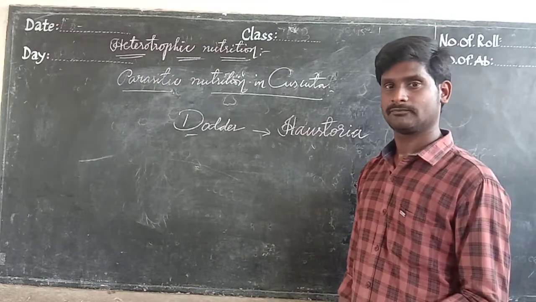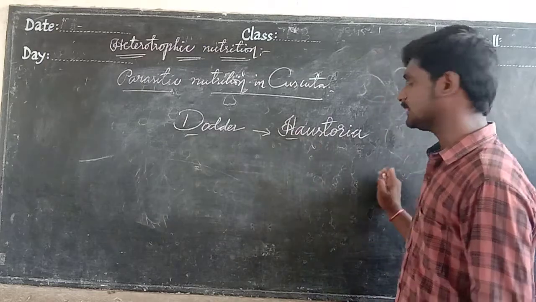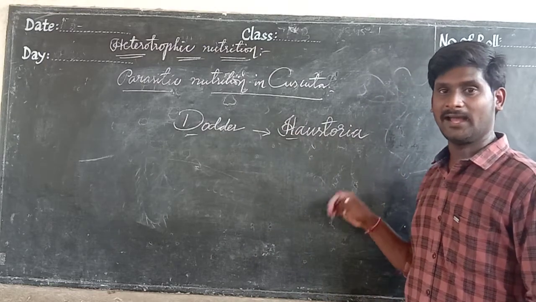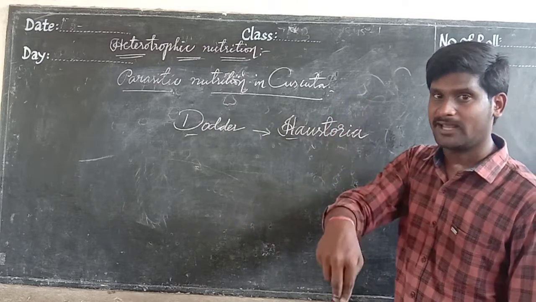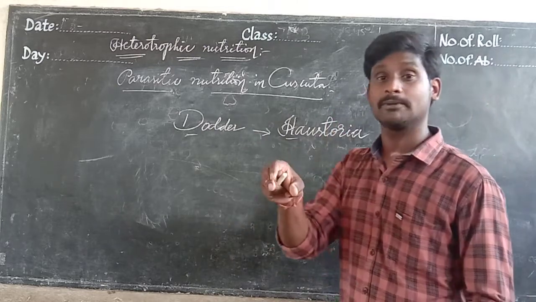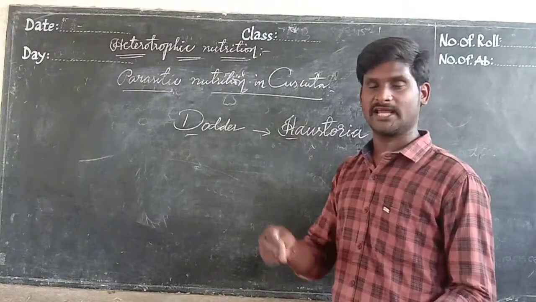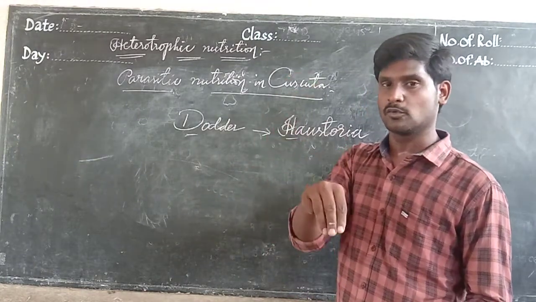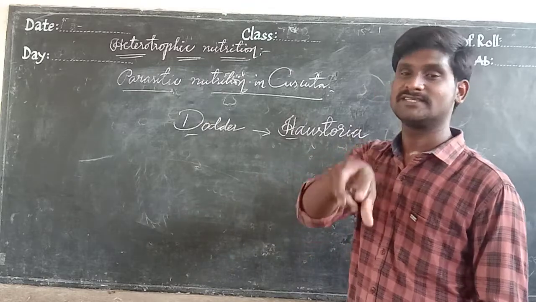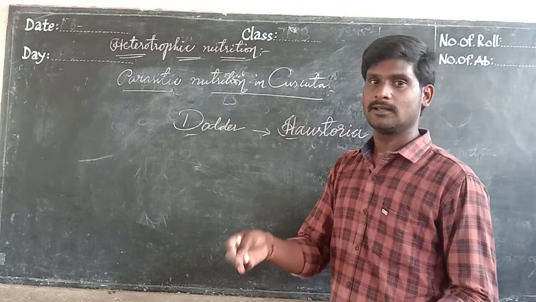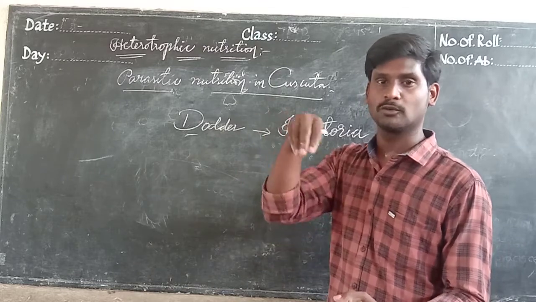They have specialized Haustoria, anchor-type roots. These anchor roots are inserted into the plant which prepares food. They can inject the roots into the other plant, which is an autotrophic plant. In that autotrophic plant, they keep the roots inside.